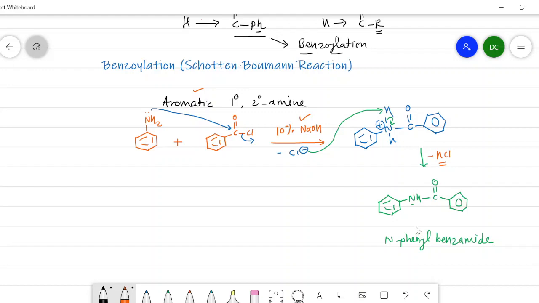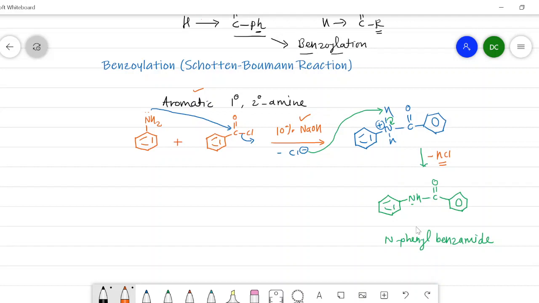So this is all about the alkylation, acylation, and benzoylation of the amine. Here, the hydrogen is replaced by either an alkyl group, or an acyl group, or the hydrogen is replaced by the benzoyl group. So with this, we will stop here.